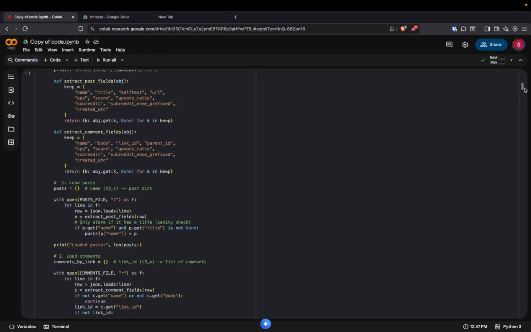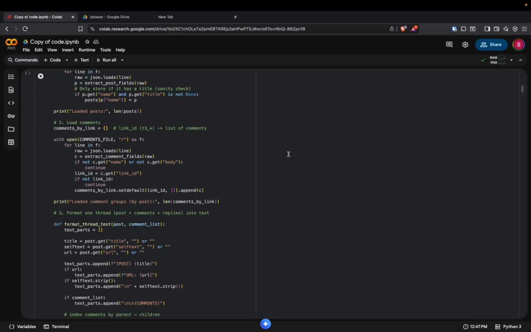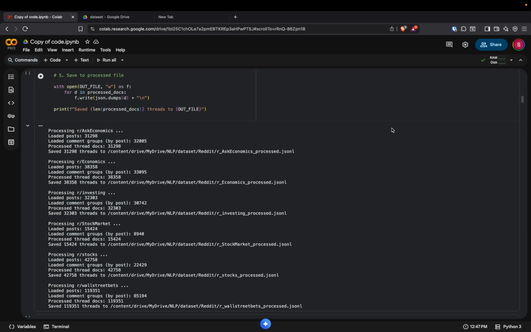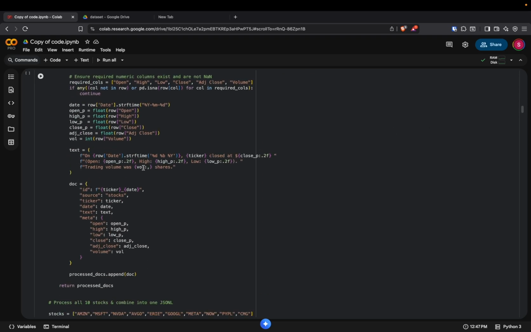We merge all the Reddit JSON files from the different Reddit communities into one JSON file. We link them using the unique ID from each Reddit post and comment. And then for the CSV file preprocessing, we convert the CSV file into a human language like format. Here, as you can see, on this date, the stock closed at this amount, and the trading volume was this, in that format.